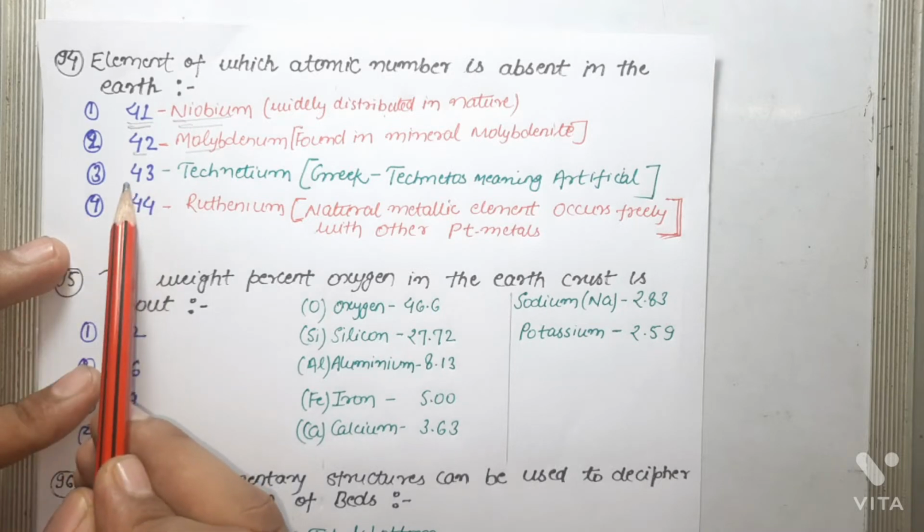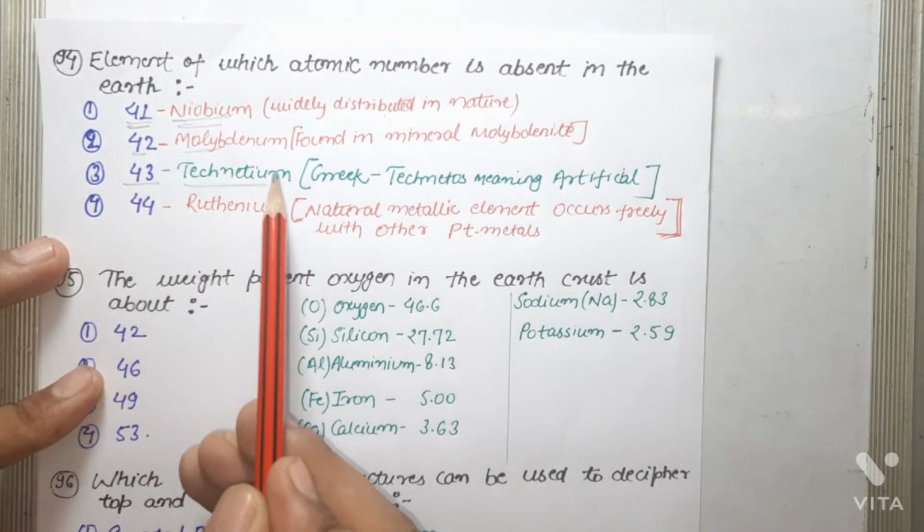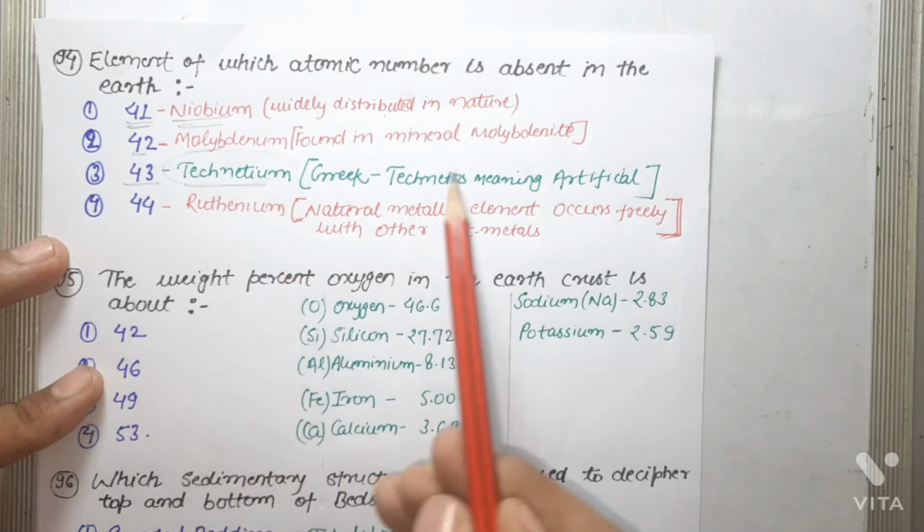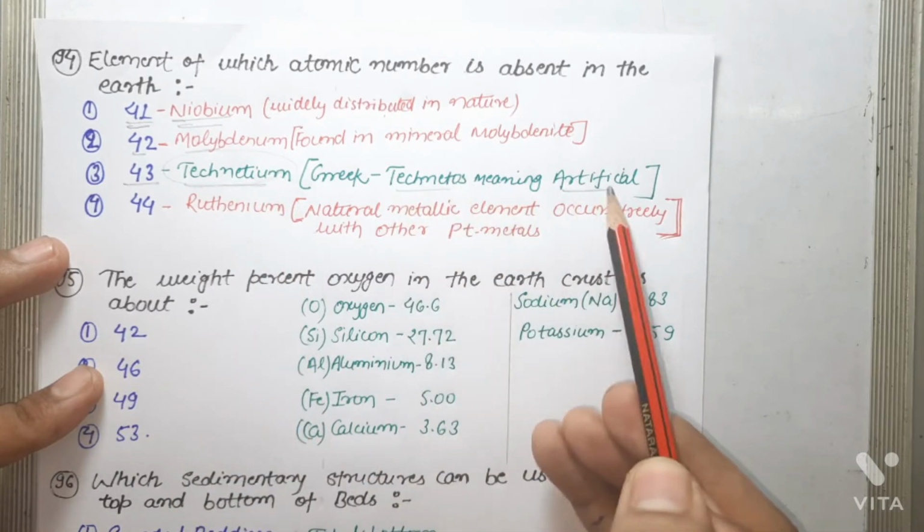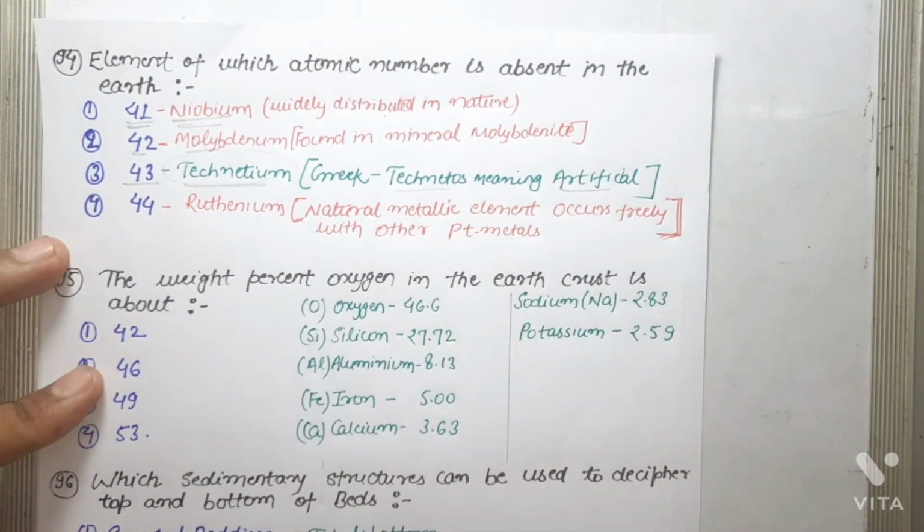Element with atomic number 43 is technetium, and this derived its name from a Greek word technetos, meaning artificial, because this is the first artificially produced radioactive chemical element. Naturally, it has not been found on the earth.